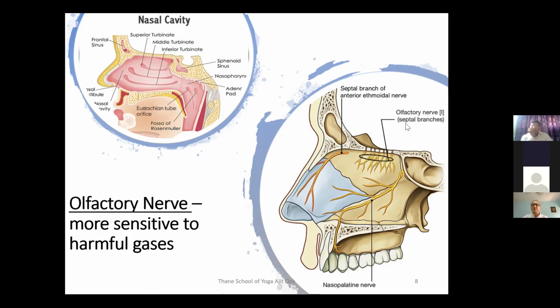Immediately the message will be passed on to a structure of the brain called the olfactory bulb. And through the olfactory bulb, the sensation will be passed on to the olfactory center, which is located near the temples inside the brain, and the processing will take place. One important aspect of the smell sensation is that it is connected with emotions. When we perceive smell, of course the olfactory center located in the brain is the main center responsible for perceiving smells.